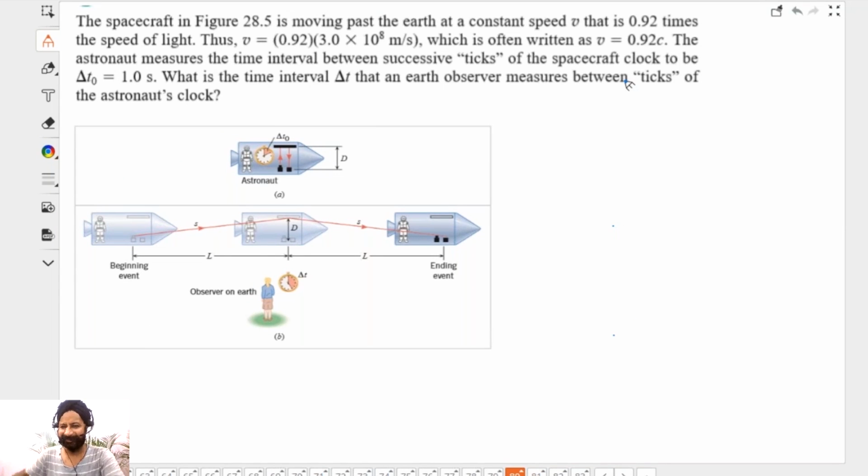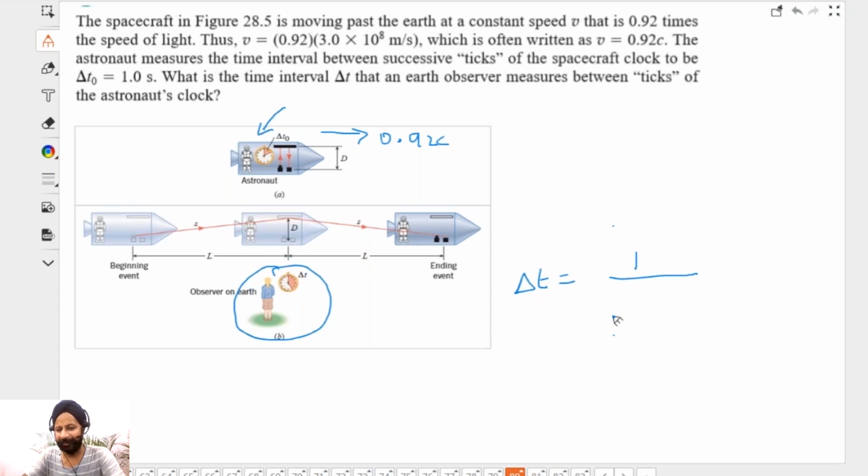Okay. So what we are saying is, there is a watch here and this jet plane is going at 0.92 c, like 92% of the speed of light. So when 1 second has passed there, what does this girl see? This girl will see the dilated time, which is 1 second divided by the square root of 1 minus (0.9 c divided by c) whole square.